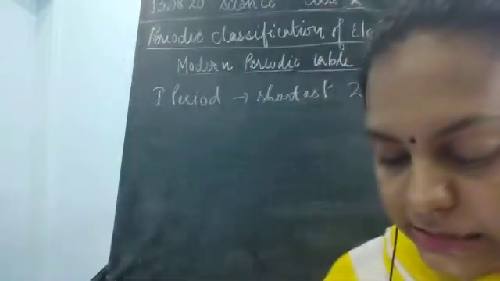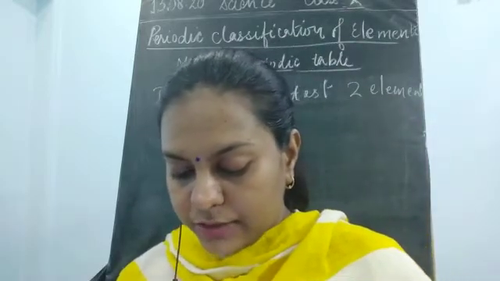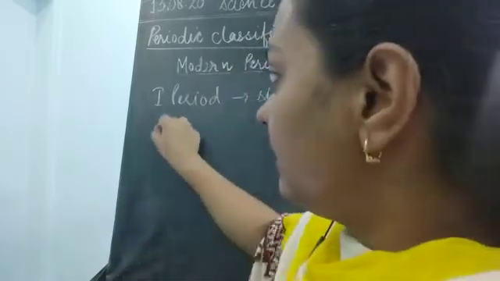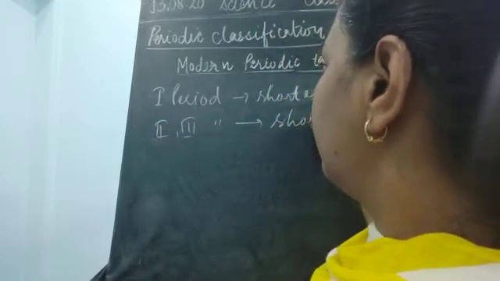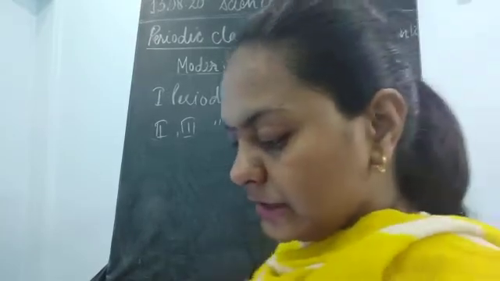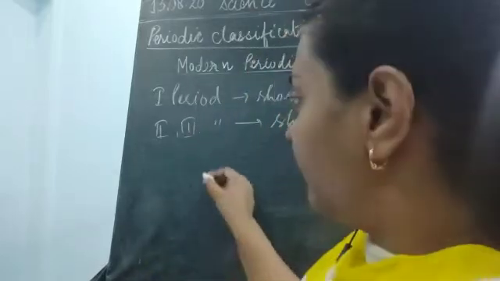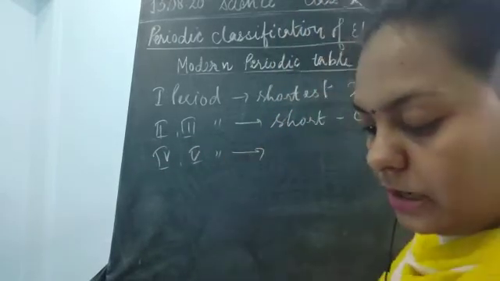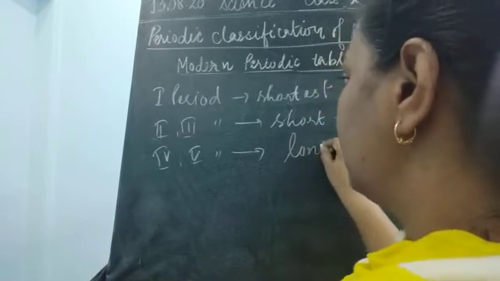Next, the first period is the shortest one as it contains only 2 elements. Periods number 2 and 3 have 8 elements each and are known as the short periods. Why? Because they have 8 elements in them. The 4th and 5th periods are known as the long periods. Why are they called long ones?